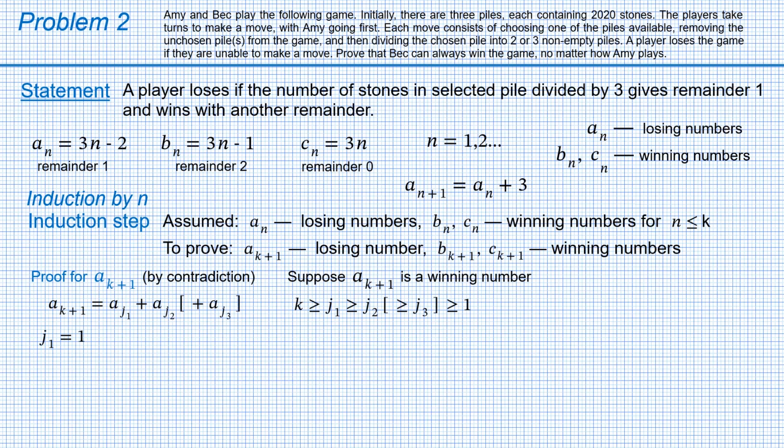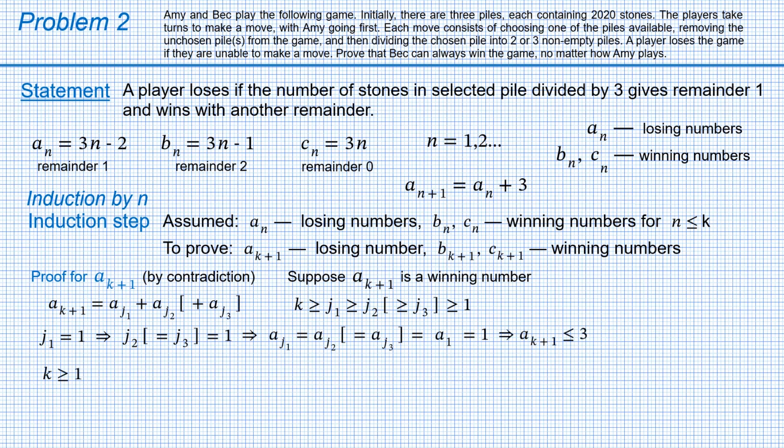Suppose j1 equals 1. Then, due to the non-increasing order, all other j's must also be equal to 1. This means that a's with indices j1, j2, and j3, if any, are all equal to a_1, which is 1. So, their sum, which is a_(k+1), is no more than 3.